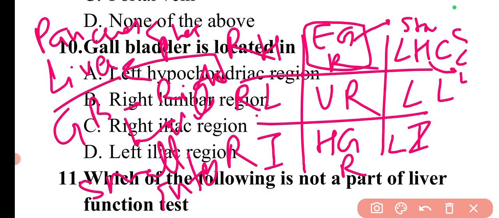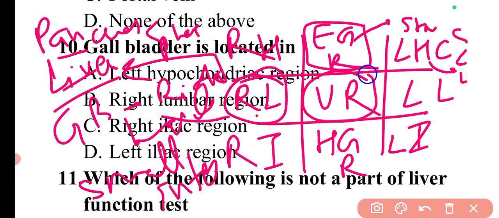Then in the right lumbar region, there is the gallbladder, the liver, and the right colon. So if you can see, the gallbladder is in the right lumbar region and also in the right hypochondriac region. So you need to choose the answer as per the question and options.